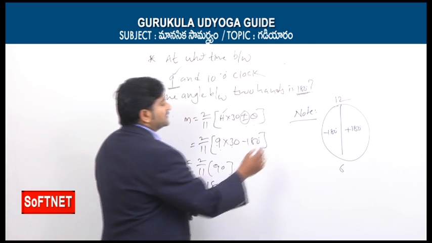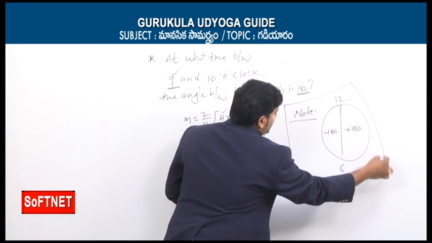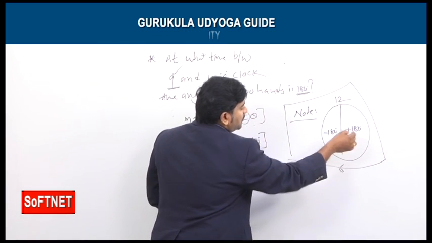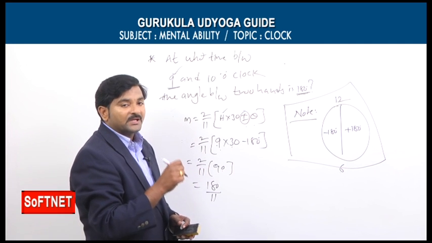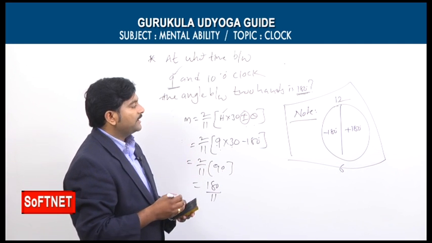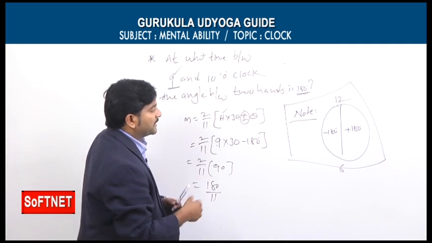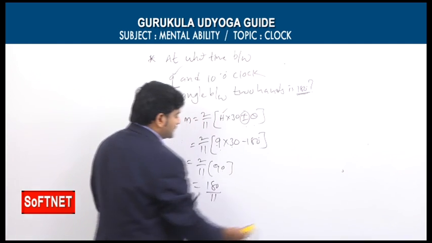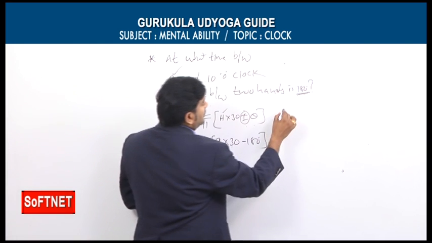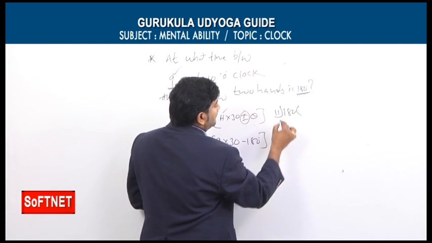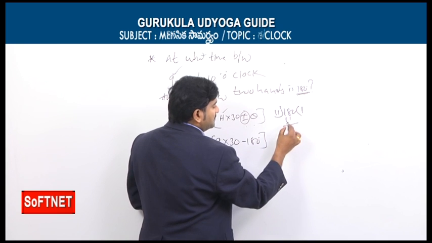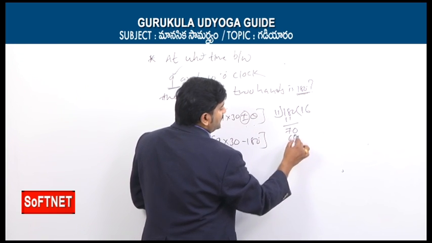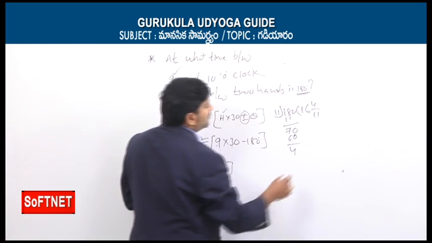Again, I am going to do the simplification part here, because if the time is from 12 to 6, it could be plus 180 degrees. If it is from 6 o'clock to 12 o'clock, it could be minus 180. Just focus on that part. Okay, so now I am going to do the simplification. 180 by 11, what can we write? 11 ones are 11, so here 7 left. 11 6s are 66, 4 left. So the final answer is 16 4 by 11 minutes.